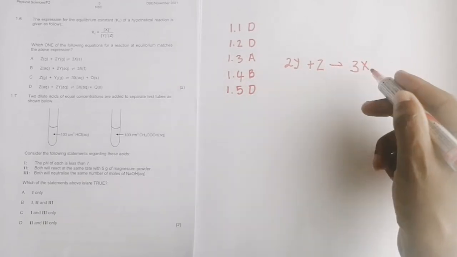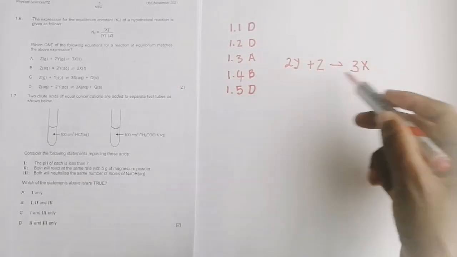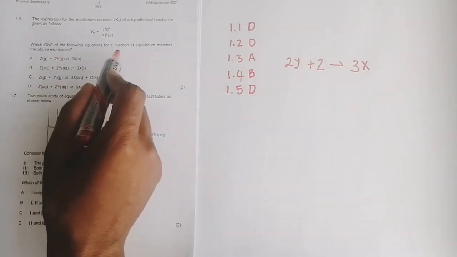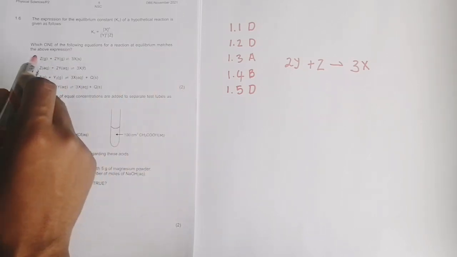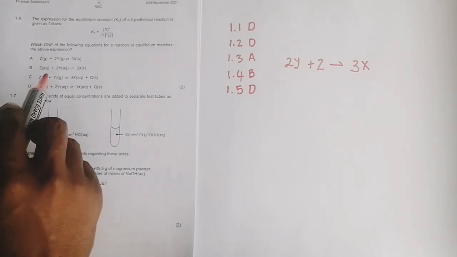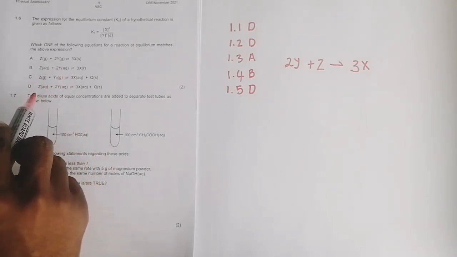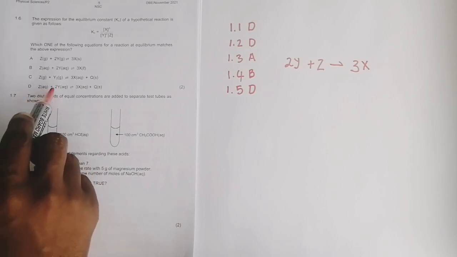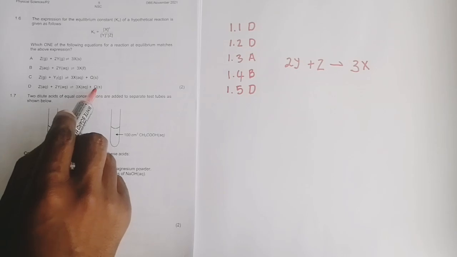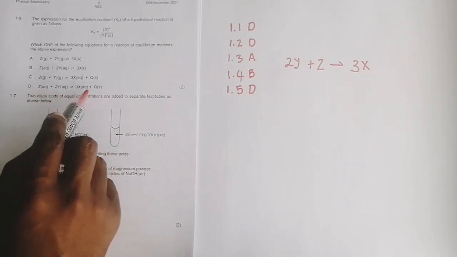So Y, Z and X would actually have to be in gas form or in aqueous form. They ask which one of the following equations for a reaction at equilibrium matches the above expression. Let's have a look at something that looks remotely close to what we have. There's Z and 2Y there, and they are aqueous, and we've got 3X, which is aqueous, and we've got Q, which is solid. So that looks possible.